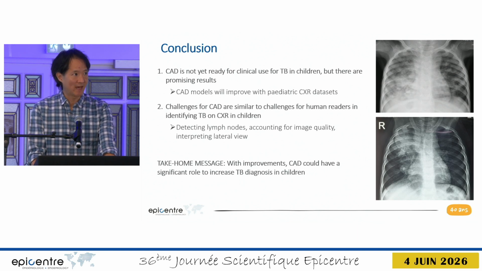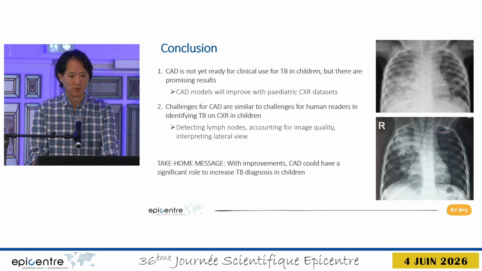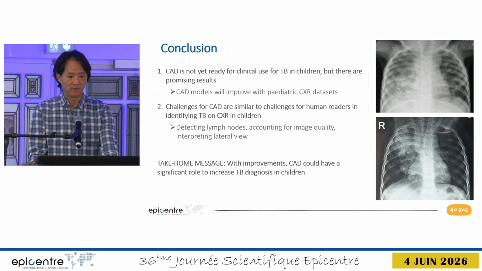So in conclusion, CAD is not yet ready for clinical use for TB in children, but there are promising results. And there's no doubt that CAD models will continue to improve with increasing access to pediatric chest x-ray datasets, which are currently being developed. The challenges for CAD are similar to the challenges for human readers in identifying TB on chest x-ray in children: detecting lymph nodes, accounting for image quality, interpreting the lateral view. And these challenges need to be addressed in order to generate a pediatric CAD model that is clinically useful.